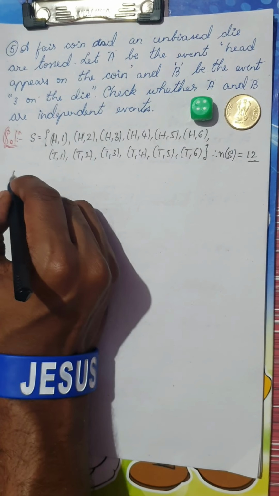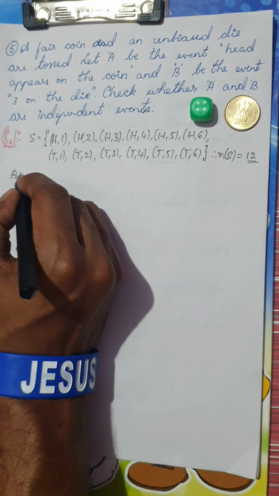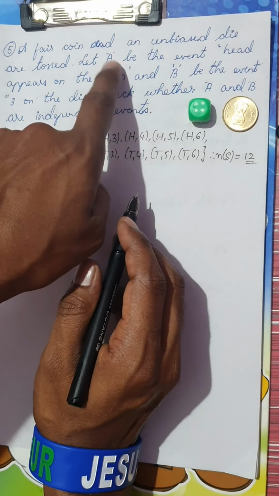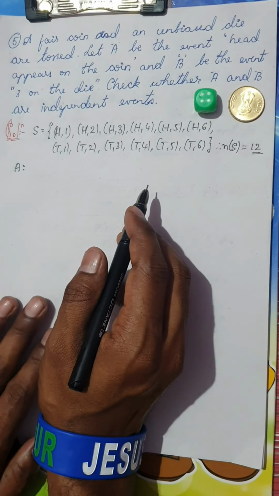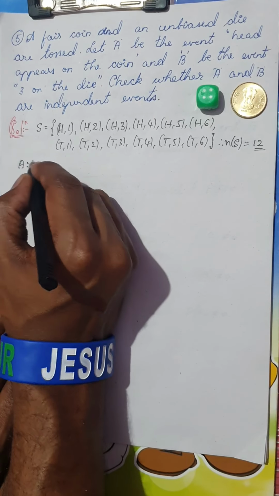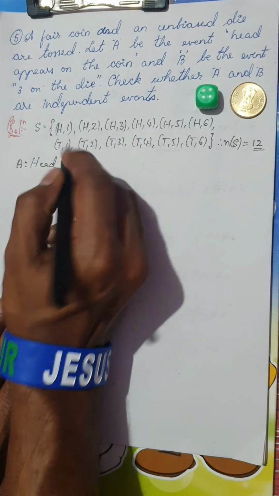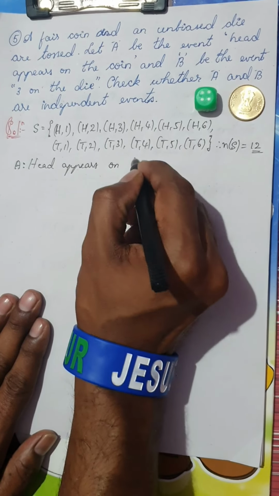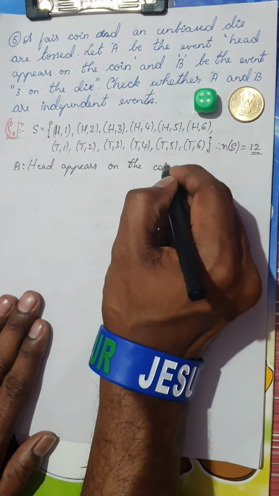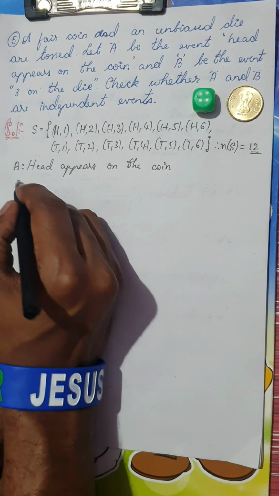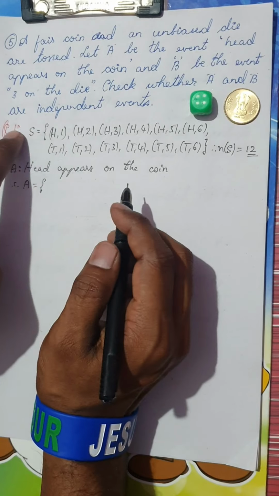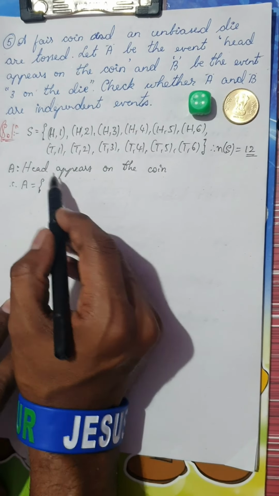Now let us frame the events A and B according to what is given. What is the event A? The event head appears on the coin. So let me say event A is head appears on the coin. Therefore, write the elements of A. Which are the possible items with head?